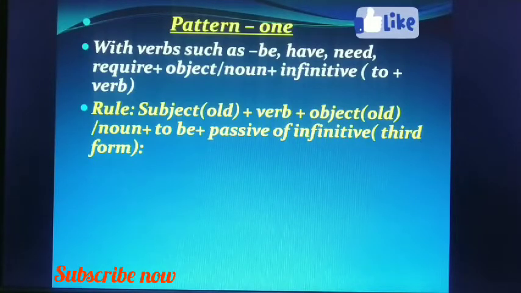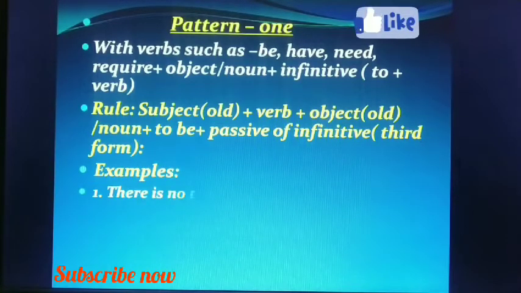You have to put the subject in place. Then you have to use the verb, be verb or have verb or need or require. Then the object or noun that is given to you in the active voice, you have to put as it is. Then to be plus the passive of the infinitive, or the third form of the main verb given, with to.